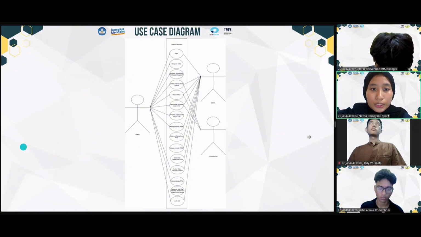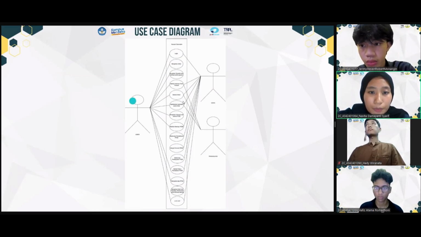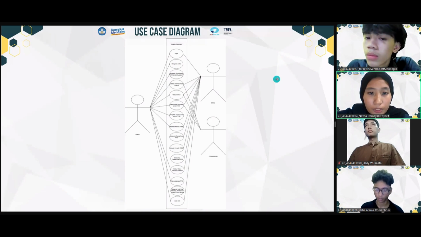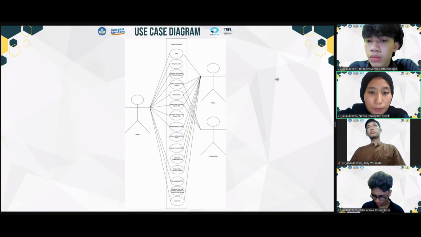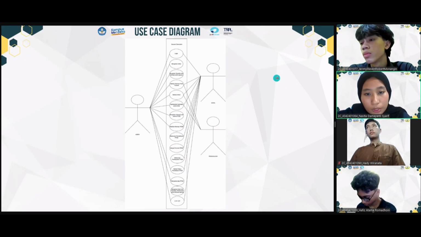Okay, next, use case diagram. The following is the use case of the official website development application for the Darussalam Batam Foundation. There are three actors. The first is the admin. The admin can log in, manage articles, manage appearance and provide information of the foundation, view foundation information, view articles, comment on articles, manage PPDB information and schedule, view PPDB information, view PPDB registration status, manage PPDB data, manage user data, transactions, administration, and other information.